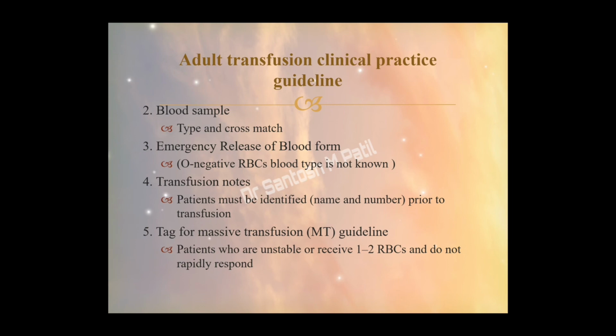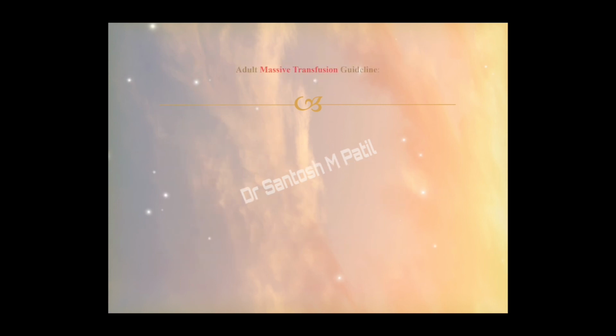During resuscitation it can be easily identified which patients may require massive transfusion. At that time, the guideline has to be sent to the blood bank immediately, especially for patients who are unstable or who receive 1 to 2 RBC units and do not respond immediately. These are the few parameters on which a doctor decides that this patient may require massive transfusion.